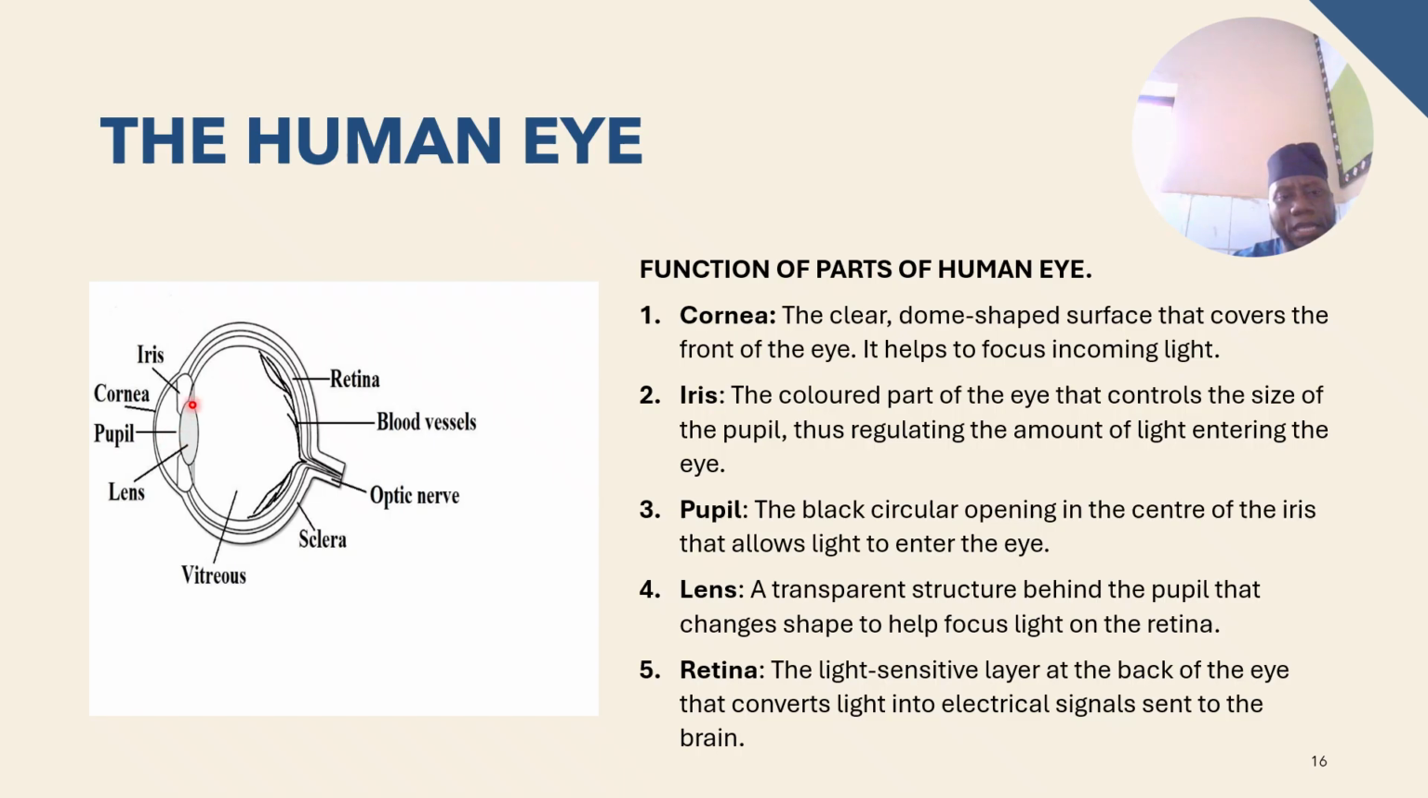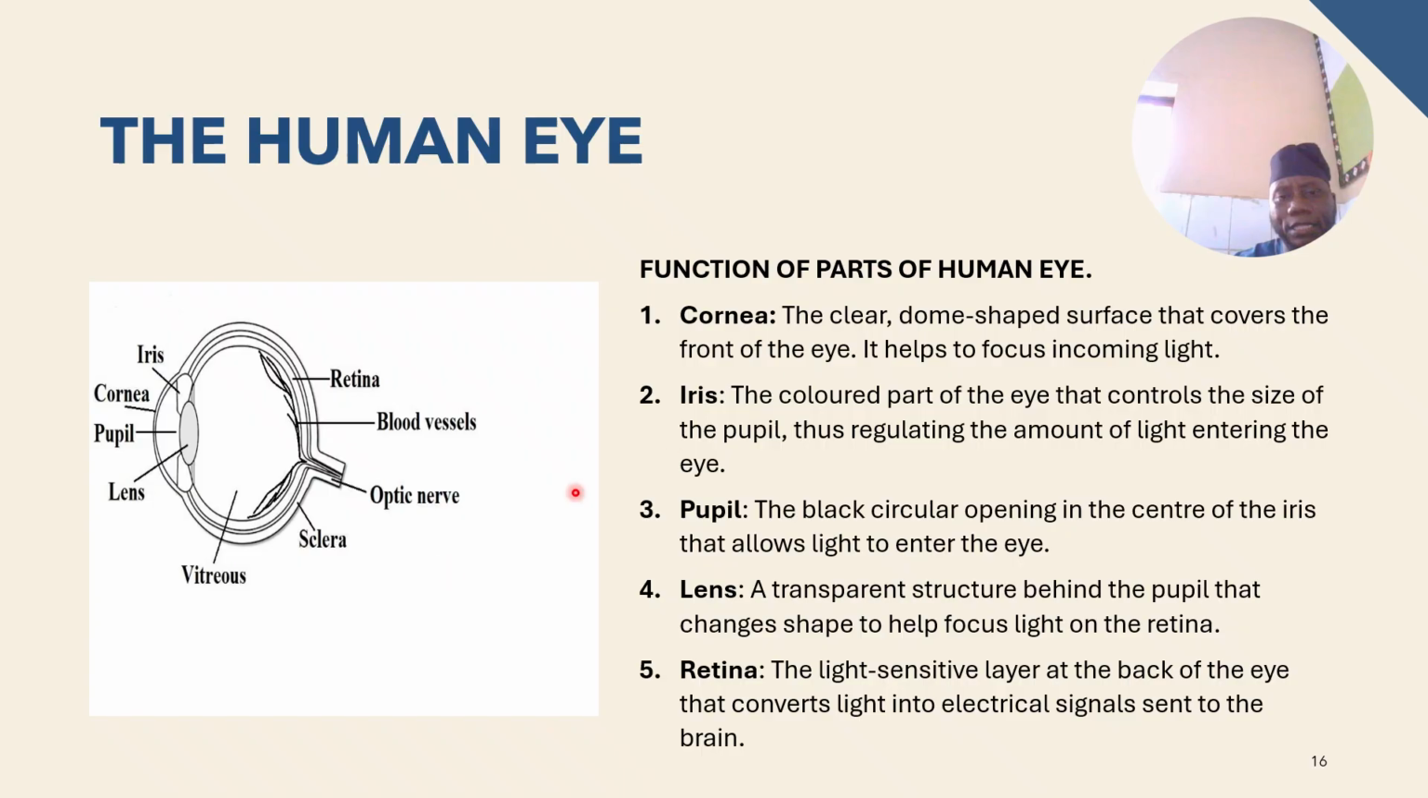pupil, and then we have the ciliary muscle that controls the shape of the lens. And we have the vitreous humor, we have the sclera, we have the optic nerve. The optic nerve is the one that sends the image formed by the retina to the brain for interpretation. And then we have the blood vessels. So we have blood in the eyes as well.